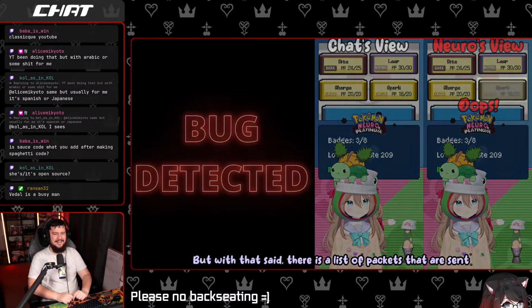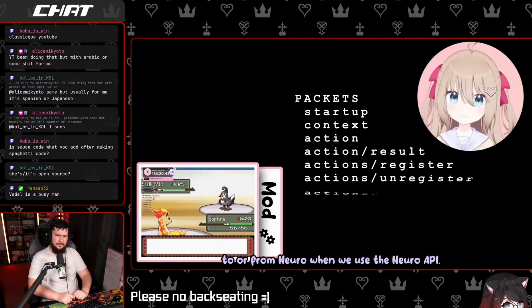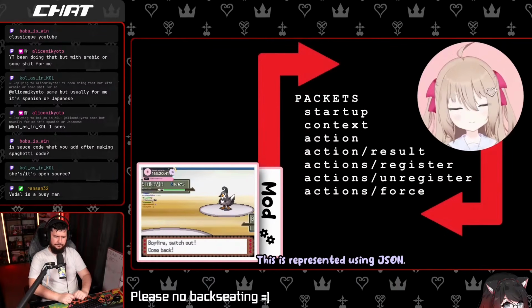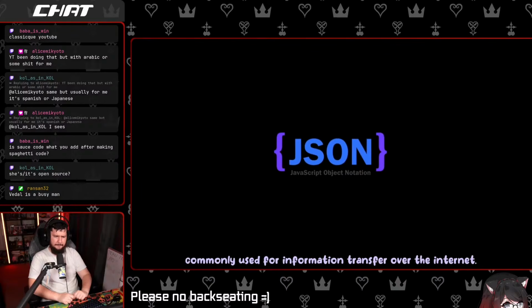But with that said, there is a list of packets that are sent to or from Neuro when we use the Neuro API. This is represented using JSON, which is a computer-friendly data format commonly used for information transfer over the internet.